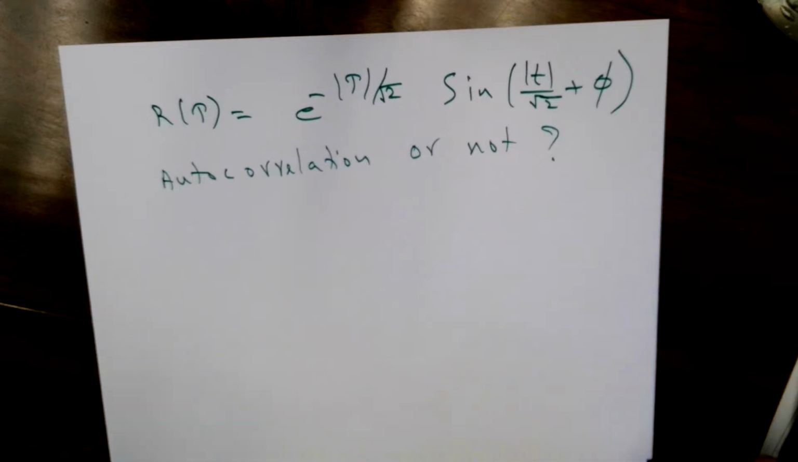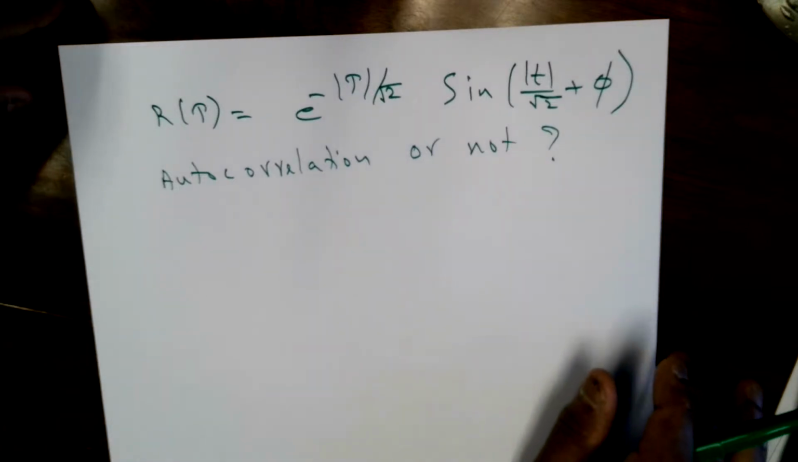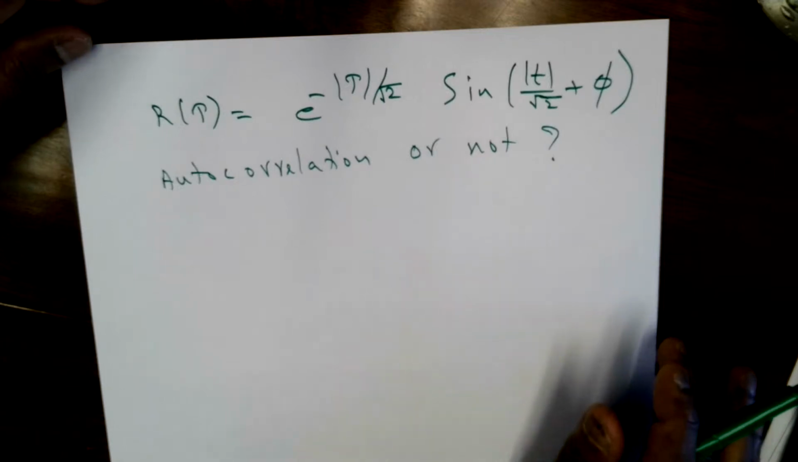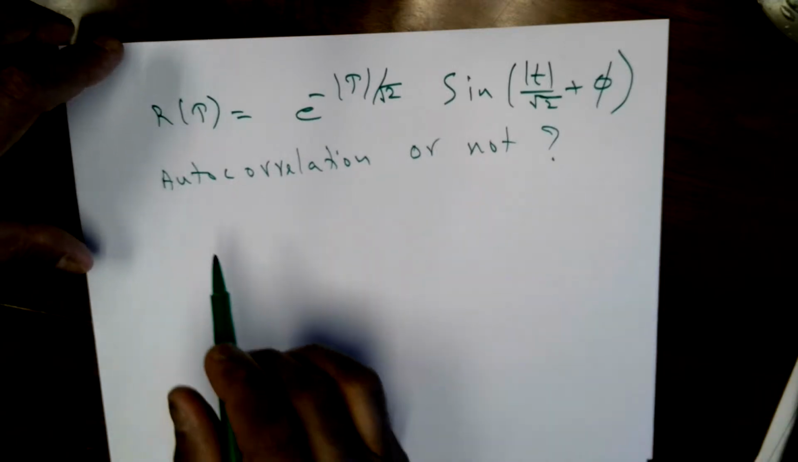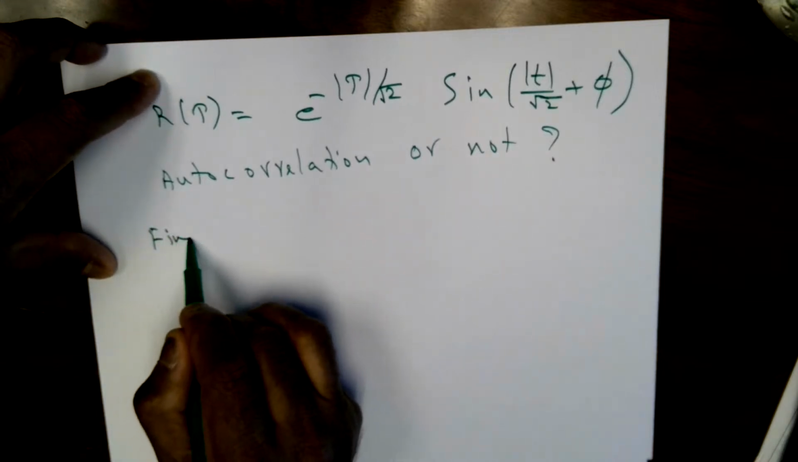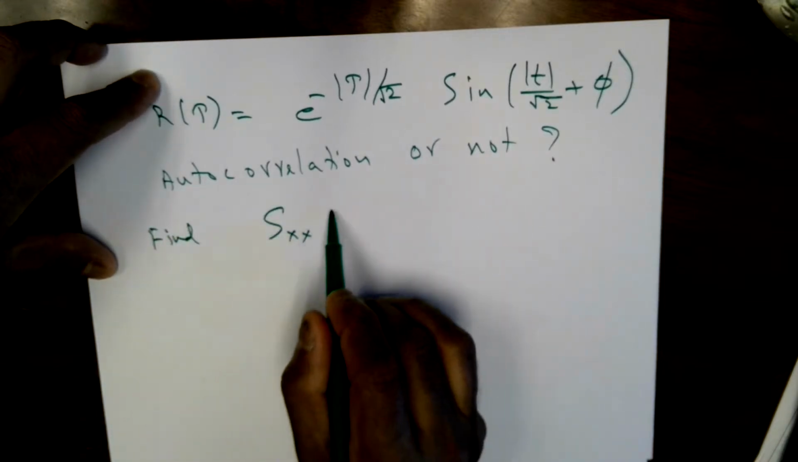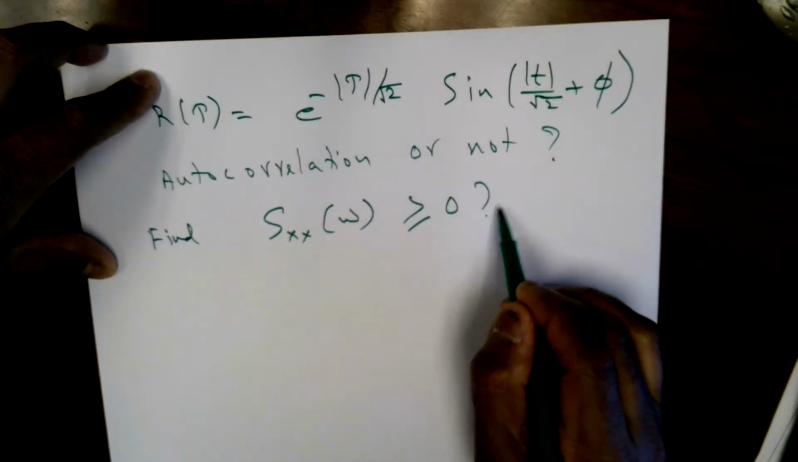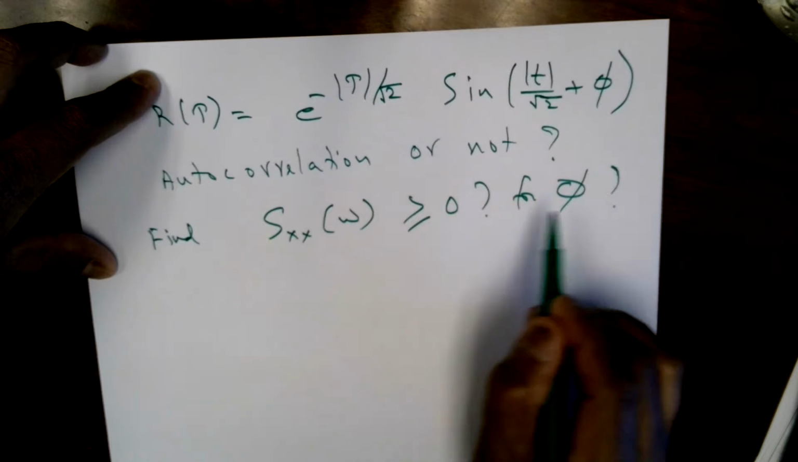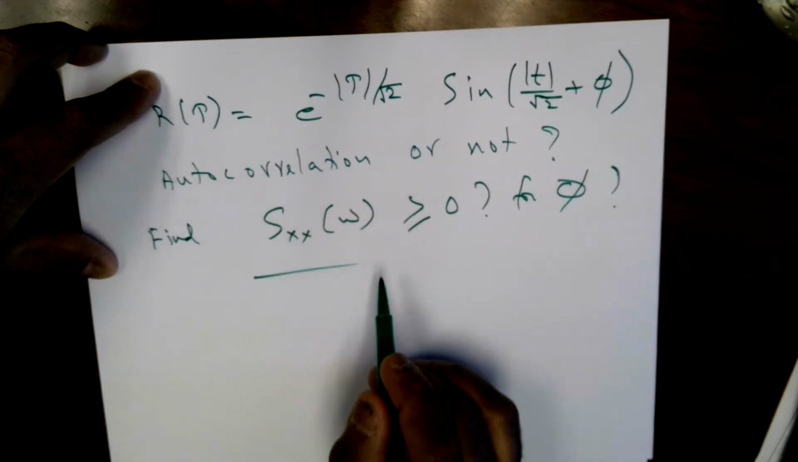It's difficult to answer yes or no by just looking at it. So the easiest way is to find the power spectrum and see whether it's positive or not, and for what values of phi. So find out the conditions on phi. That's what we are going to do.